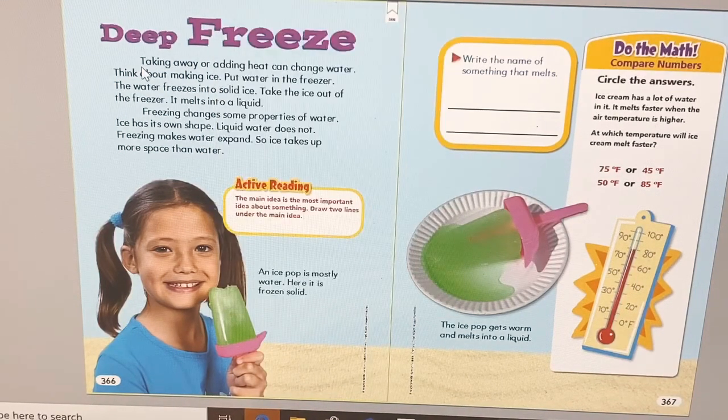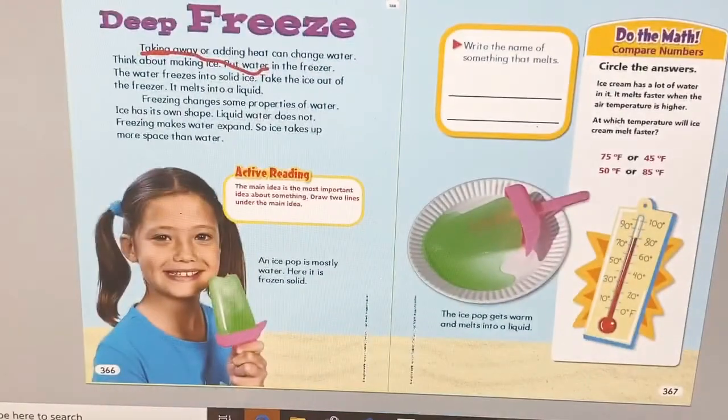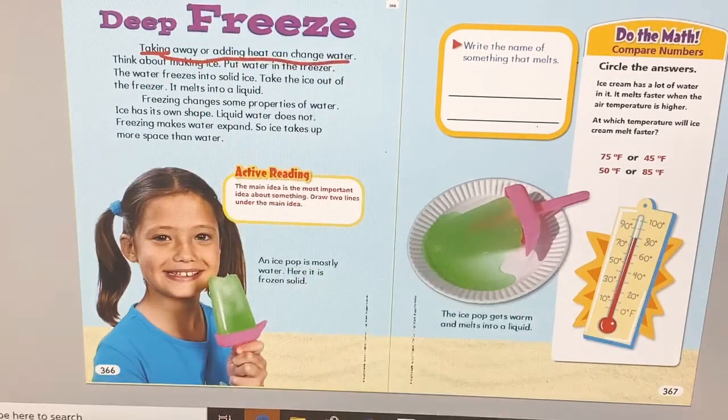Taking away or adding heat can change water. Think about ice and you will know more about it.